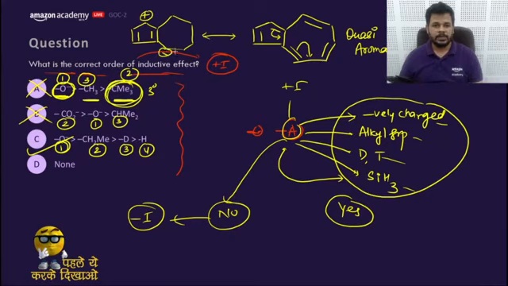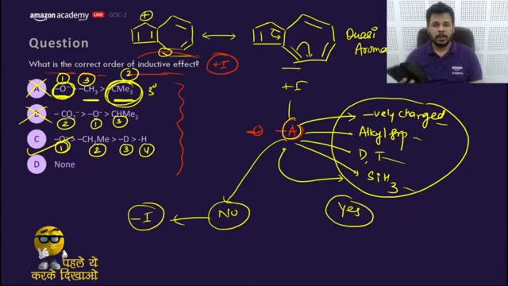You'll get a positive charge here and a negative charge here. Okay, so it would behave like this. This 5-member ring will be positively charged, and this 7-member ring will be negatively charged. Approach please, guys. This is an example of a quasi aromatic compound.